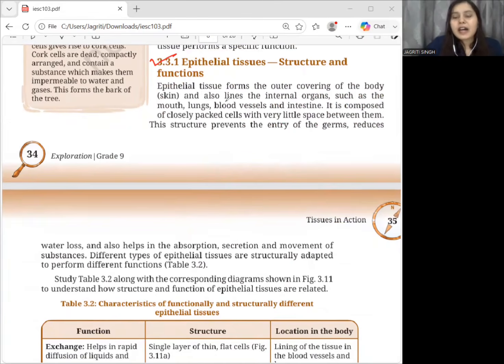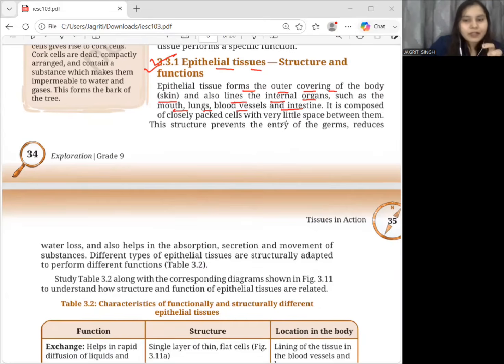Okay, yeah. So our first type of animal tissue is epithelial tissue, and starting with what is epithelial tissue? So epithelial tissue forms the outer covering of the body, such as skin. Okay, but it is not just restricted only to the outside of the body. It also lines many internal organs, such as the mouth, lungs, blood vessels, and intestine.